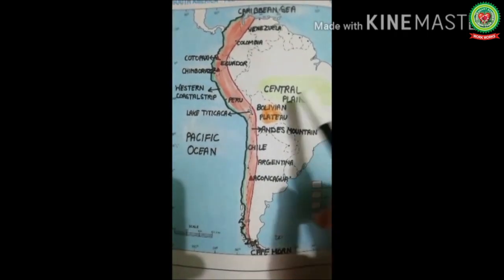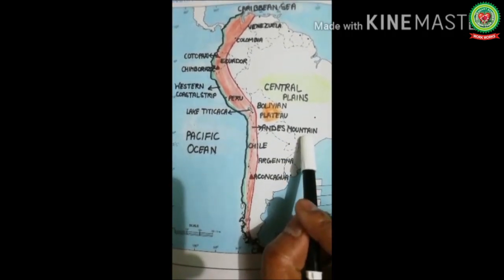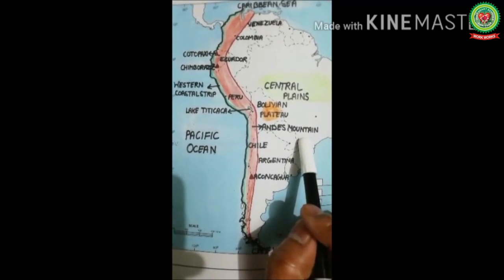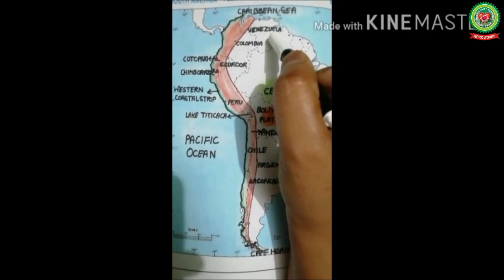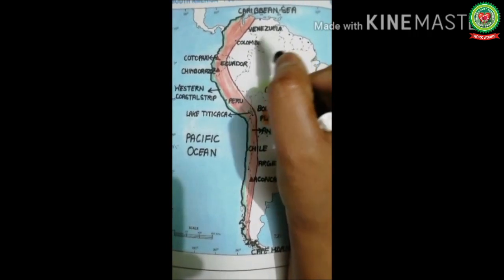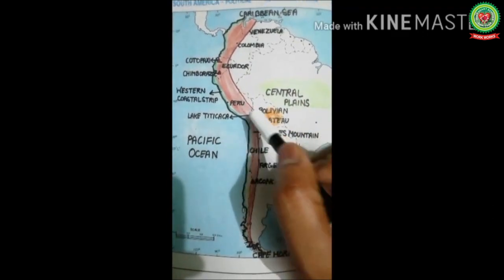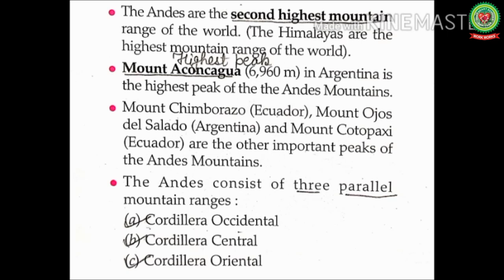The third point, other name. Its other name is Andes Mountains, and students, they are young-fold mountains. The fourth point, countries. It extends along Venezuela, Colombia, Ecuador, Peru, and Chile. The Andes are the second highest mountain range of the world.